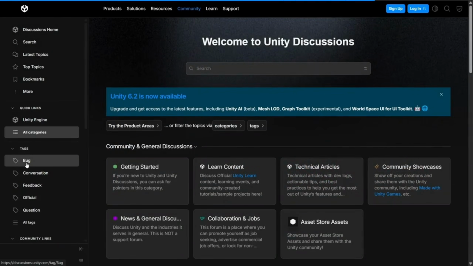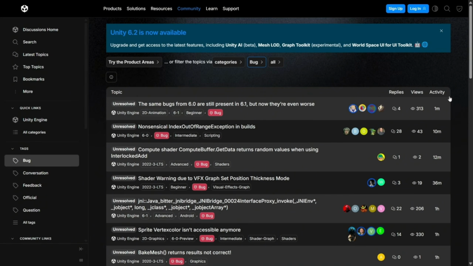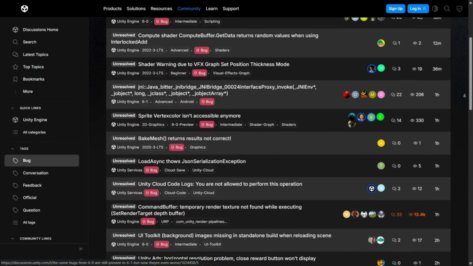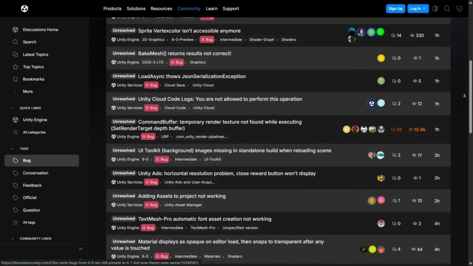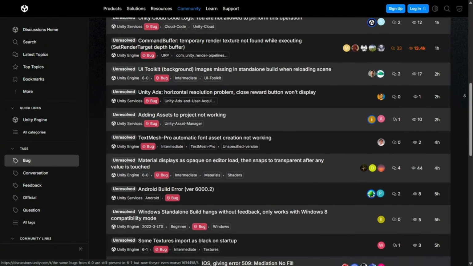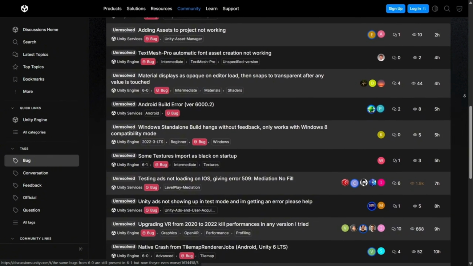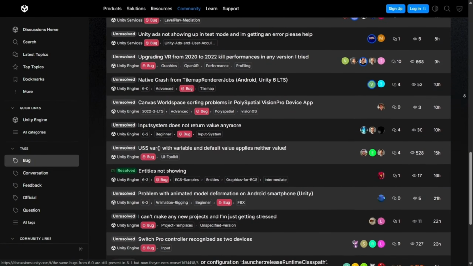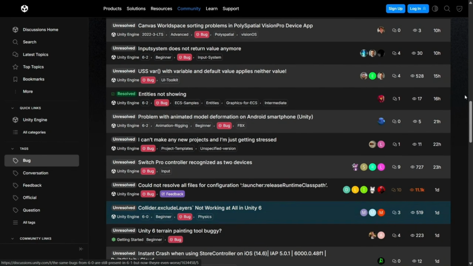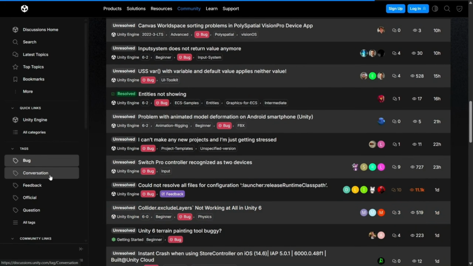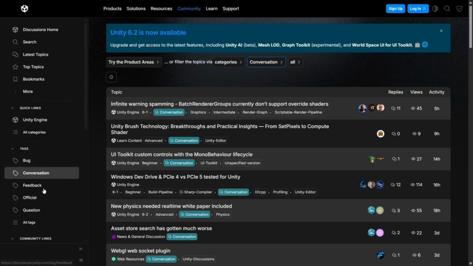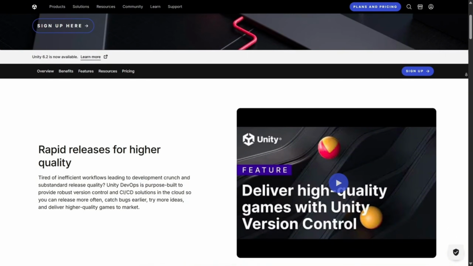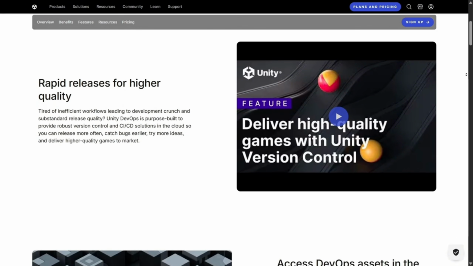One of the things I love most about Unity is its thriving community. Whether you're stuck on a bug or looking for creative inspiration, there are countless forums, tutorials, and videos created by developers who face the same challenges. This kind of support system is invaluable, especially when you're just starting out. Unreal and Godot also have communities, but Unity's is massive, global, and extremely active, which makes learning and growing much easier.